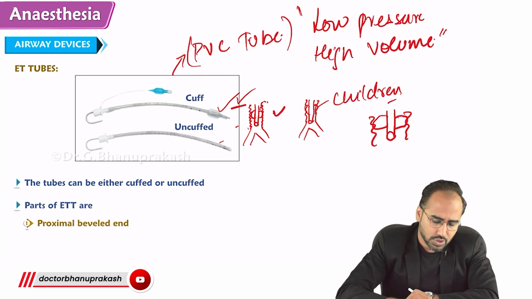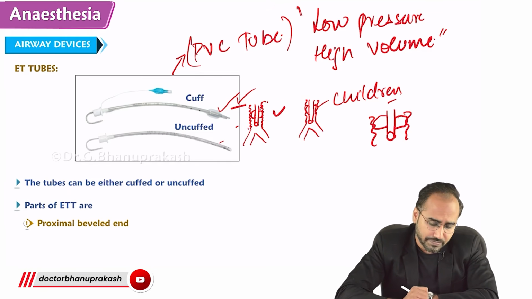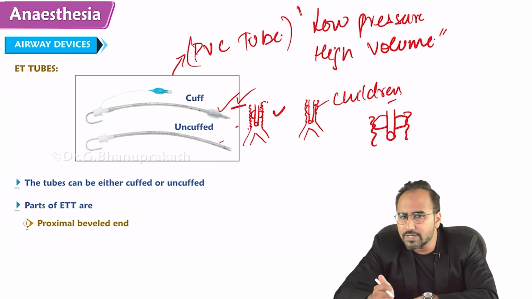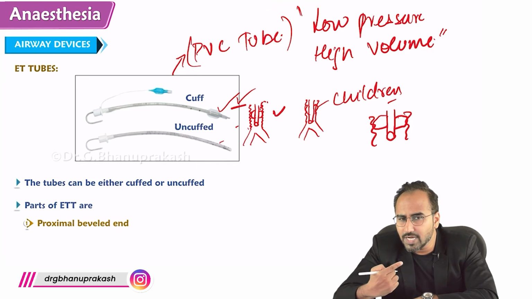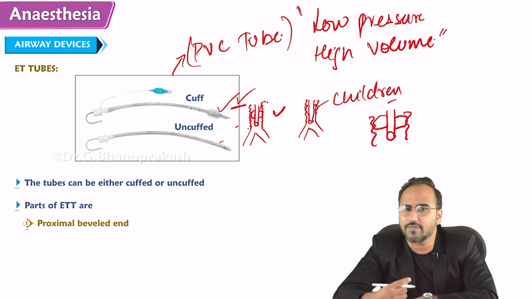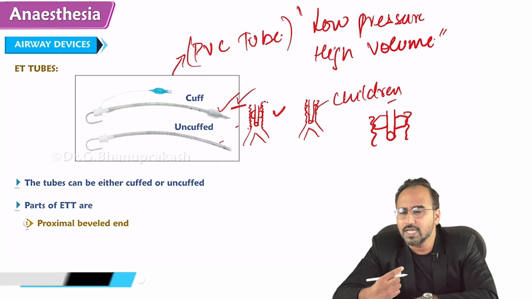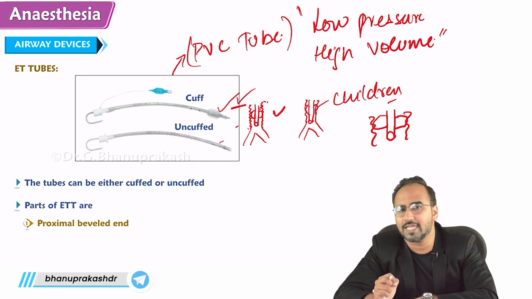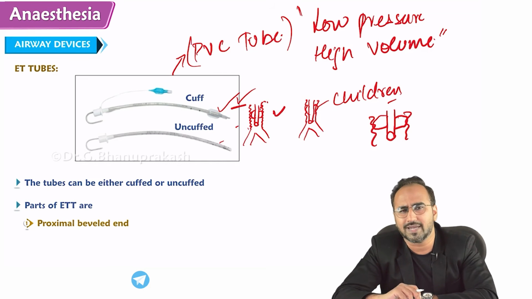So the tubes can be either cuffed or uncuffed. What are the parts of this endotracheal tube? The first part, you can look over here, is this end of the endotracheal tube, which is called the bevel end. The second part is the cuff of the tube. The third part is two markings. You see two markings on the endotracheal tube. I'll tell you the importance of the two markings.